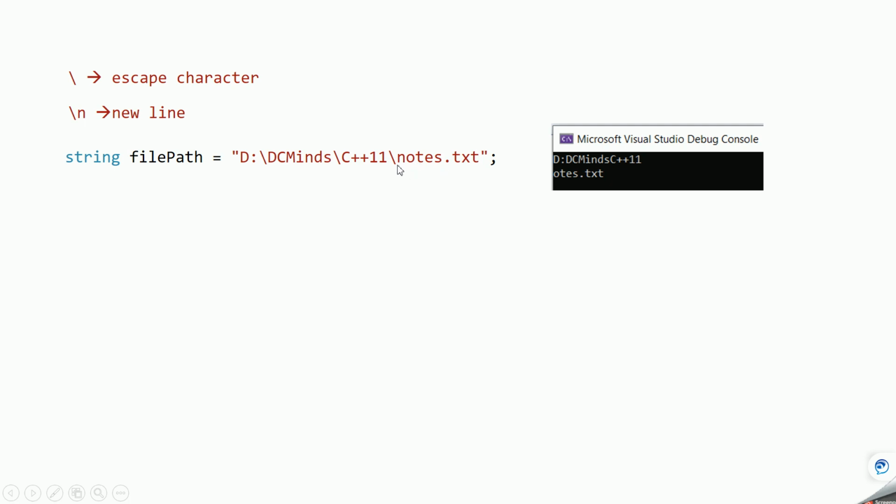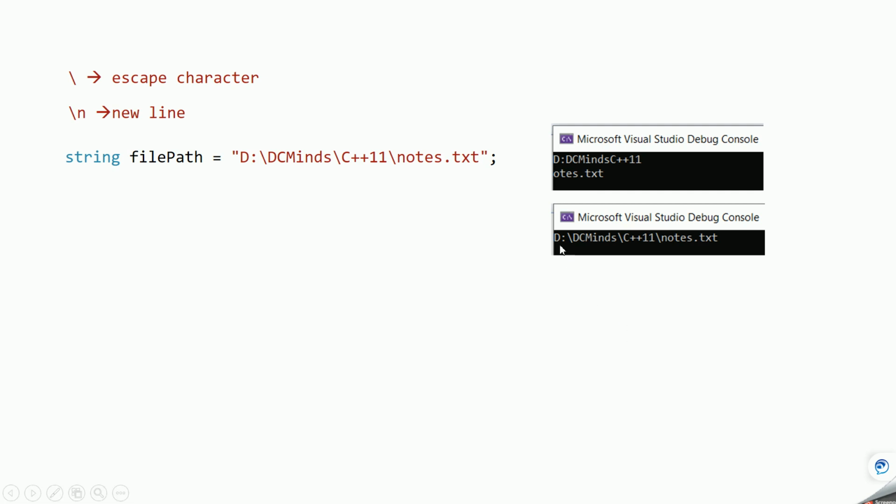And here if you see, it is backslash n. Instead of treating it as a normal backslash, it is treating this as backslash n, which means new line. So what will happen? The rest of the file name, dot txt, will get printed on a new line, the next line. But our intention was to get the string as it is like this. So in C++03 only, you can solve this problem like this. Instead of giving a single backslash, you can give a double backslash and then if you print this variable, it will give you output like this.